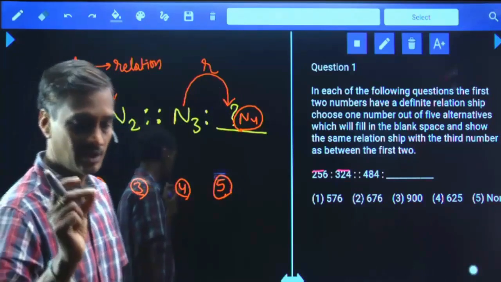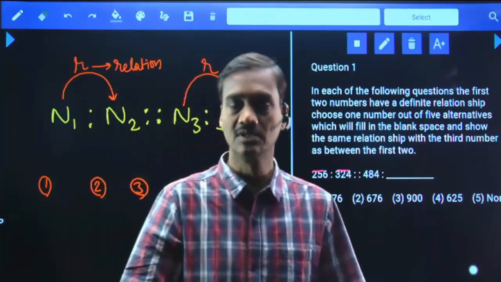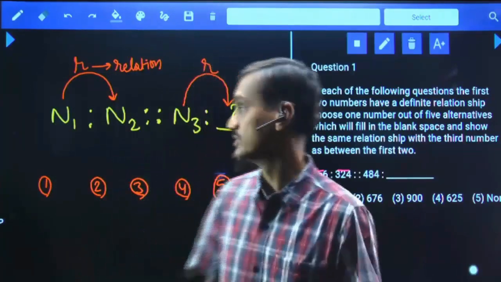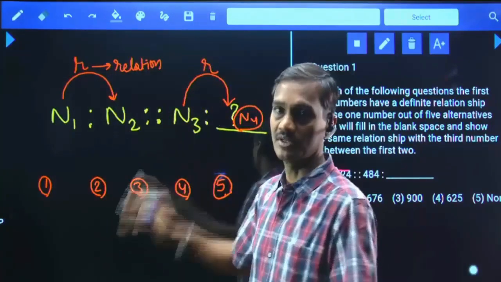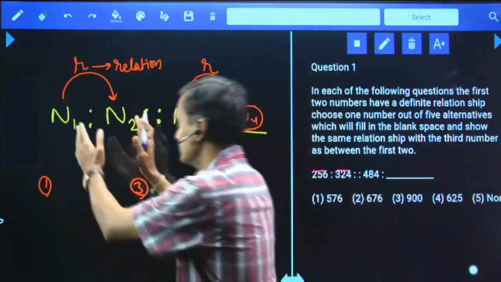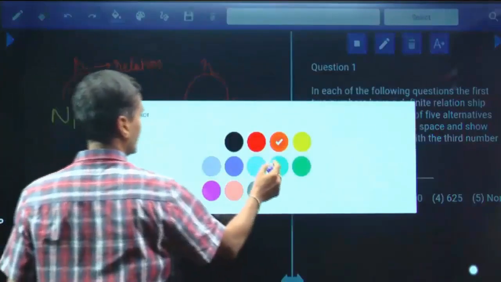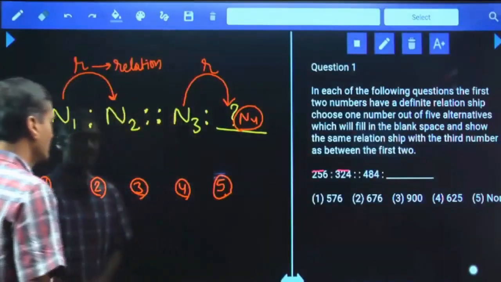Clear? Whatever the relation we are applying on the first number to get the next number, the same relation should be applied on the third number to get the fourth number. This is what we mean by similarity between different pairs. And at the same time, one more thing we need to identify.